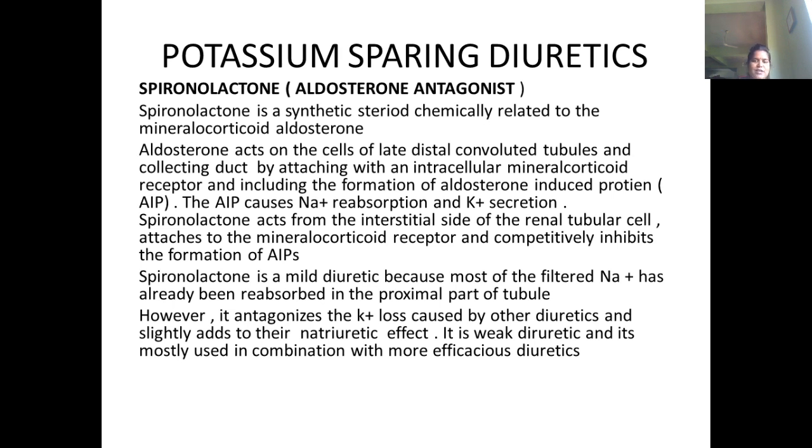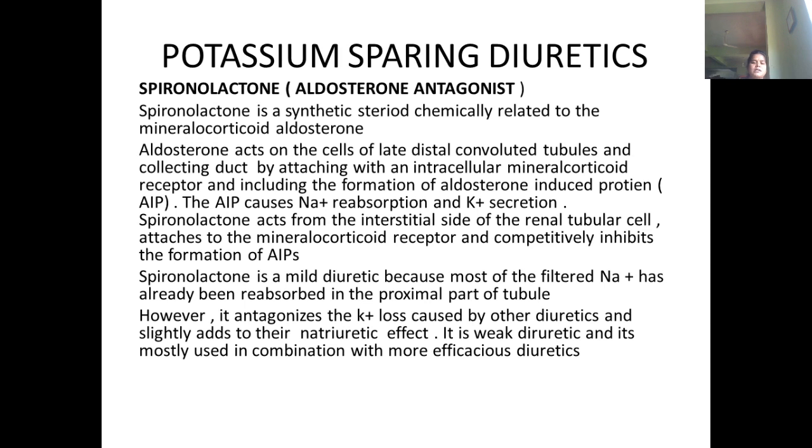To prevent that, spironolactone will act over the mineralocorticoid receptors attached to the renal tubules and help in inhibiting the formation of AIPs. Because of this inhibition, there is no sodium reabsorption and potassium excretion cannot be seen. This is the action mostly.